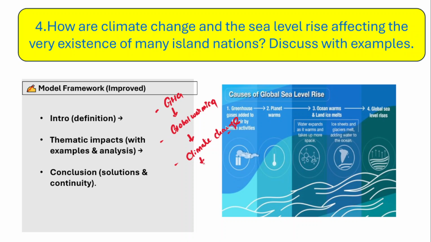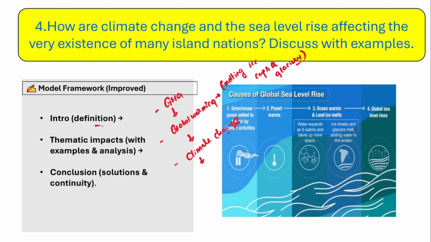Now climate change or global warming, I would say, leads to the melting of ice caps and glaciers, right? Therefore, melting of ice caps and glaciers ultimately contributes to rising sea levels. Now rising sea levels emerge as a threat to the island nations, right?